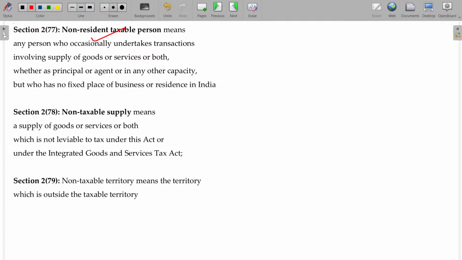Okay. What is called non-taxable supply? A supply of goods or services or both which is not leviable to tax under this Act, CGST or IGST. What are the supplies not falling under this Act? Alcoholic liquor for human consumption as well as, currently, petroleum products. Is that okay? Non-taxable territory means the territory outside the taxable territory. Okay.